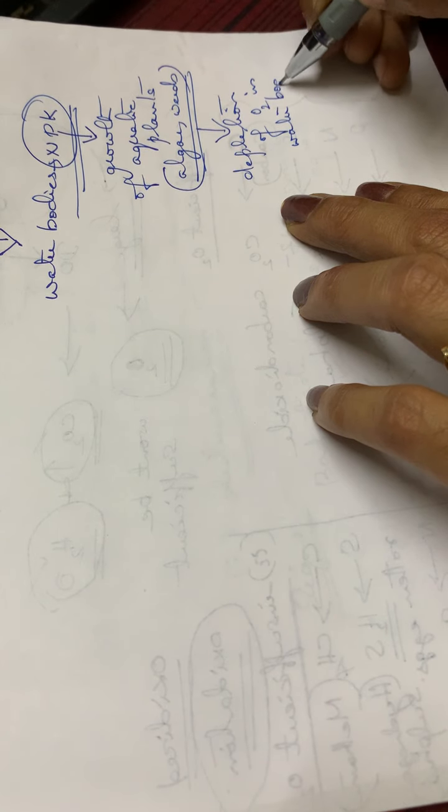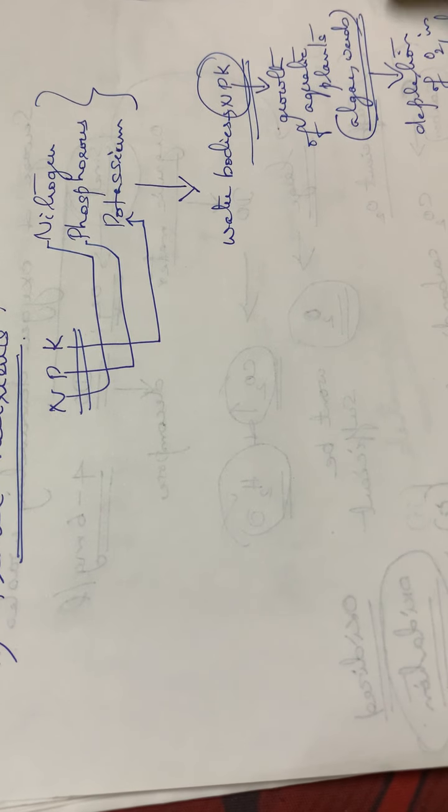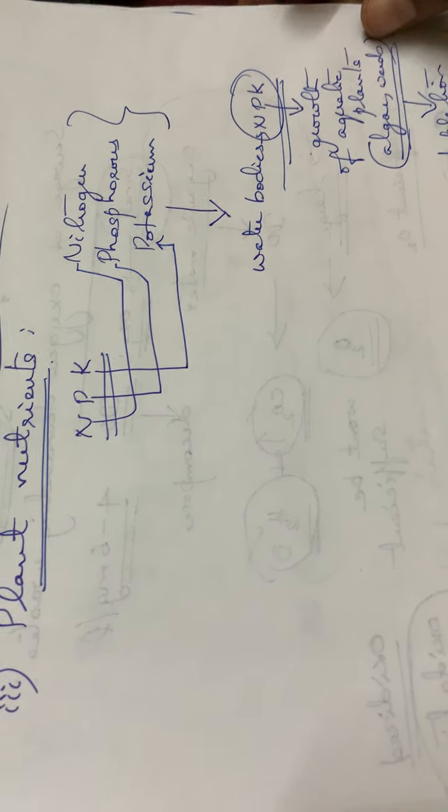This is how plant nutrients indirectly affect a water body. So this is another cause of water pollution: plant nutrients, or the fertilizers that we apply to the plants.